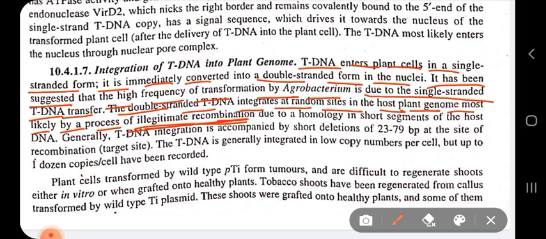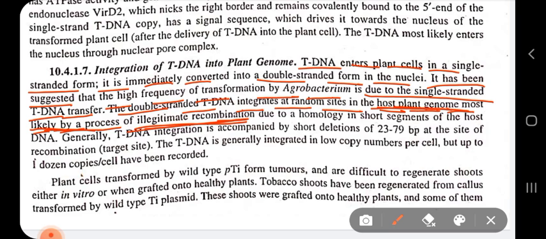So with the help of illegitimate recombination, when single-stranded tDNA becomes double-stranded within the nucleus, this double-stranded tDNA is integrated at random sites. Randomly, the double-stranded tDNA is integrated into the host plant genome,